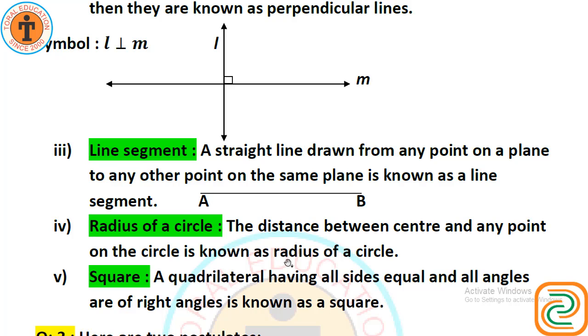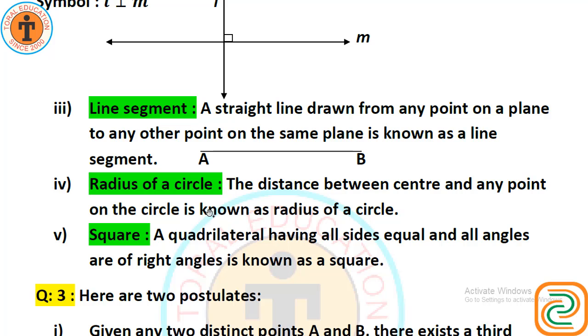Radius of a circle. We can draw a circle and take a radius from center. The distance between center and any point on the circle is known as radius of a circle. Square. A quadrilateral having all sides equal and all angles are of right angles is known as a square.